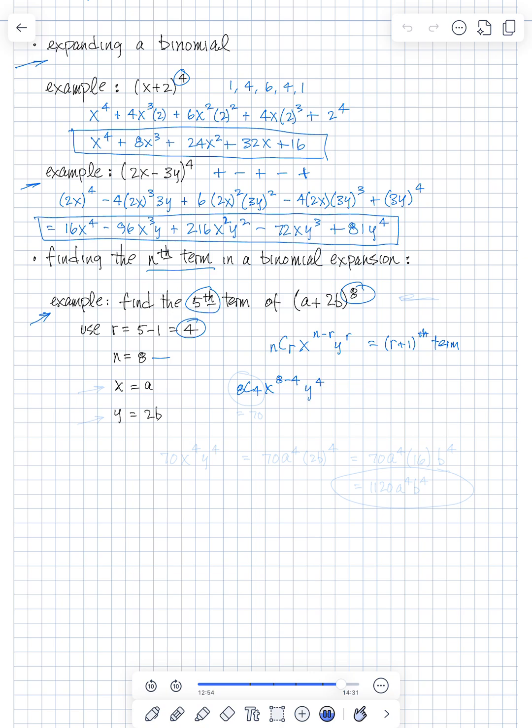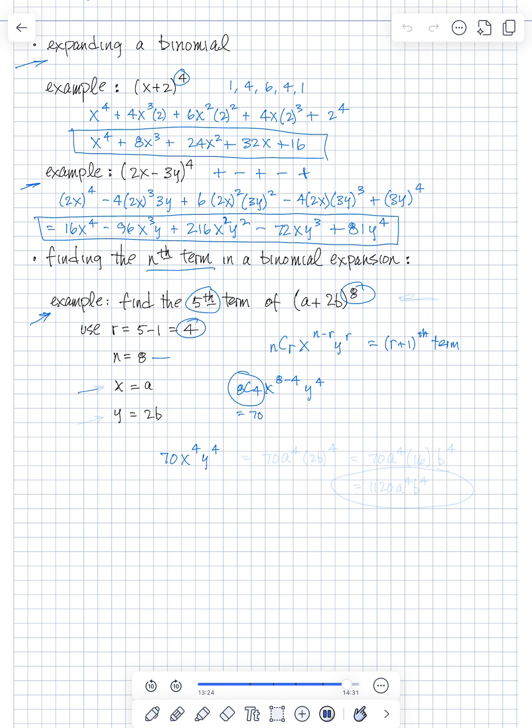The first thing we're going to do is calculate 8C4. 8C4 is 70. So we have 70 x to the 8 minus 4, which is just 4, and y to the 4th.